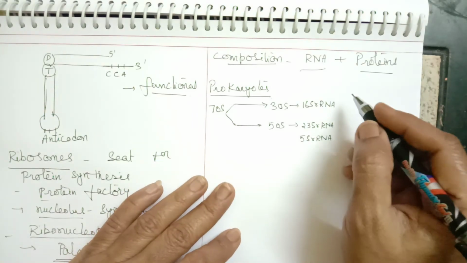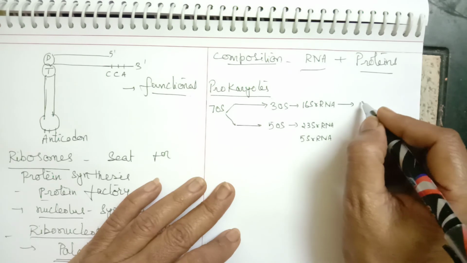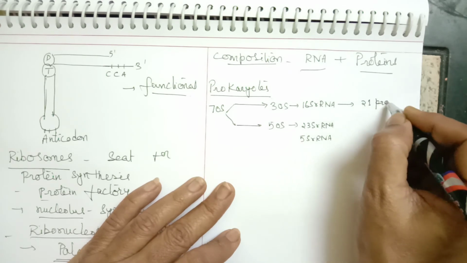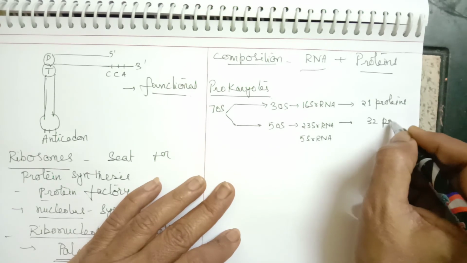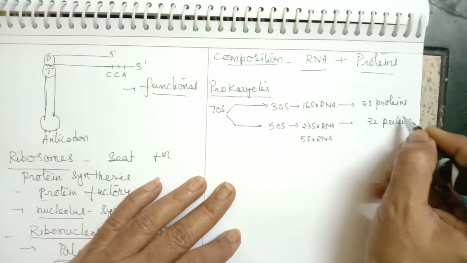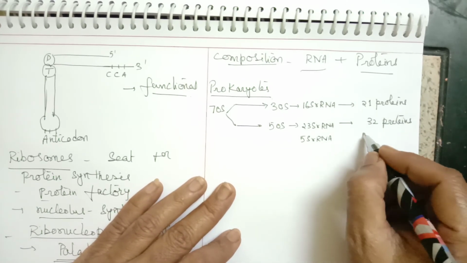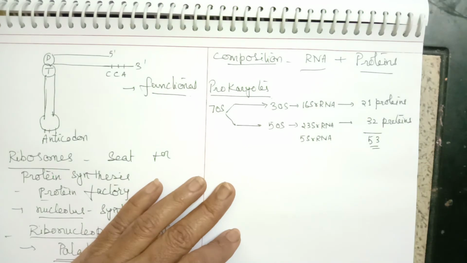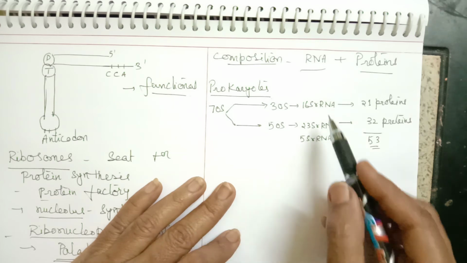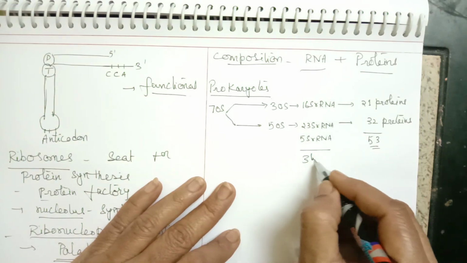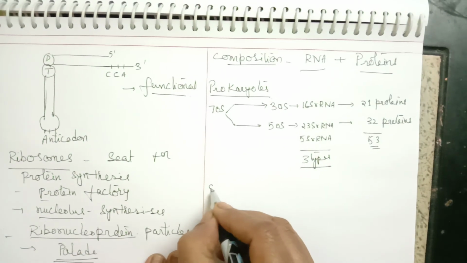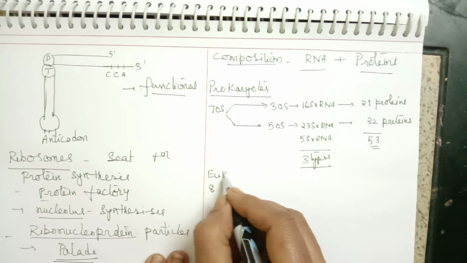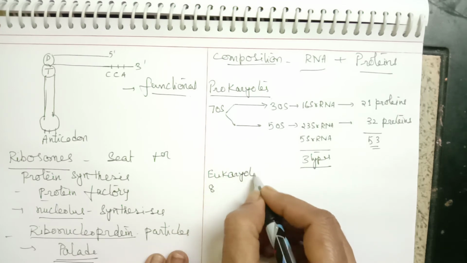Now, the smaller subunit has about 21 proteins, and the larger subunit will have about 32 proteins. So the total number of proteins present here is 53. This is in the case of prokaryotes, with three types of RNA.